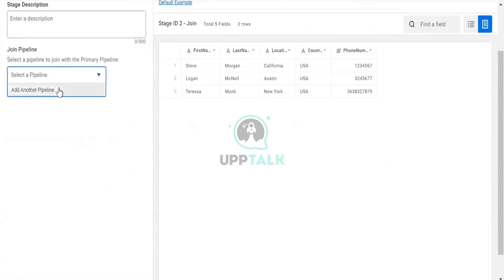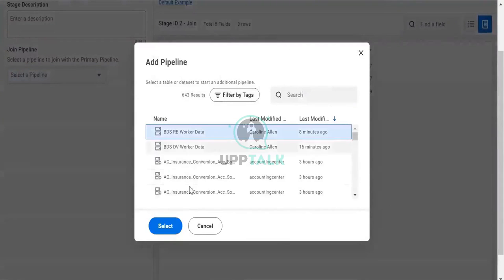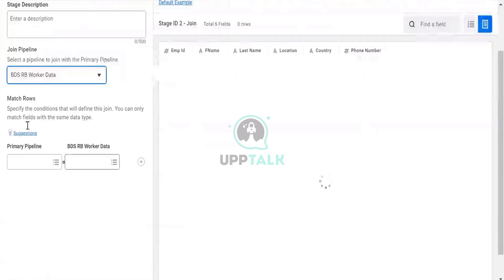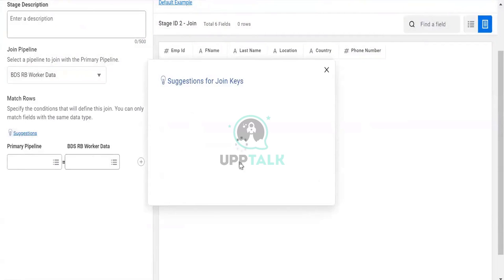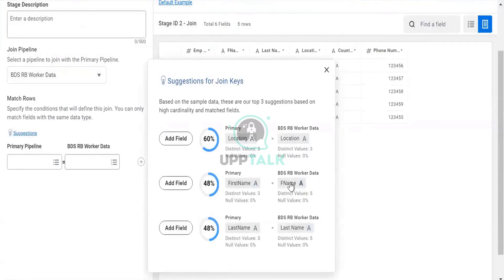Join and select the pipeline. And here you have to join and ask for the suggestion. You will see that first name is matched with name. It doesn't compare with the name of the column, but rather first of all, it will compare with the data type. It will only compare text with text, numeric with numeric ones. Once the data types are matched, then it will see the content of it.